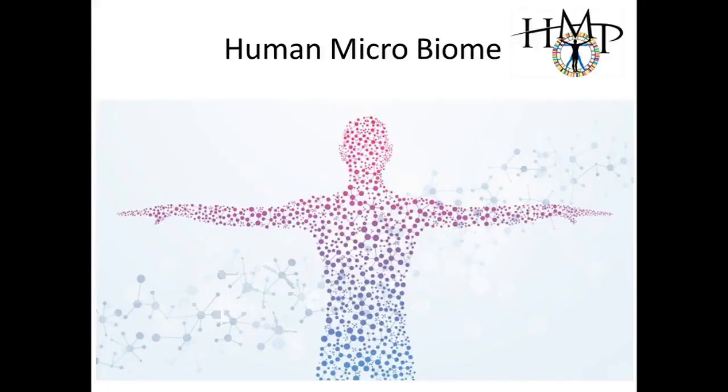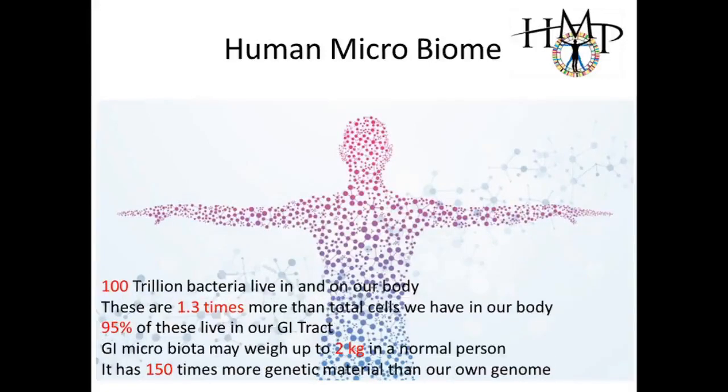This human microbiota is so complex that it comprises a whole big structure of genetic material which is now being considered as the human microbiome. A big project is being run in the USA, called the Human Microbiome Project. And this identifies that around 100 trillion bacteria live in and on our body.